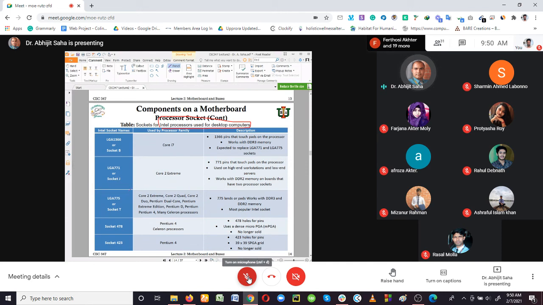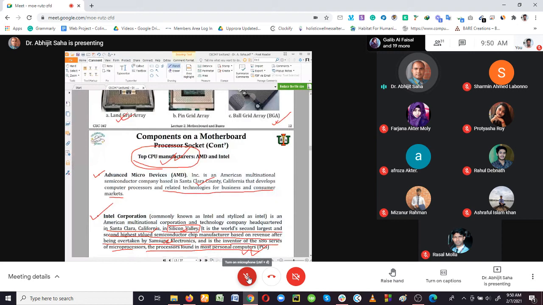If you look at this table, you will simply find that there are models for CPU sockets. Here, all the CPU sockets you are seeing are for the land grid array, right?